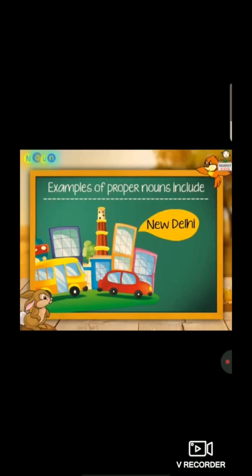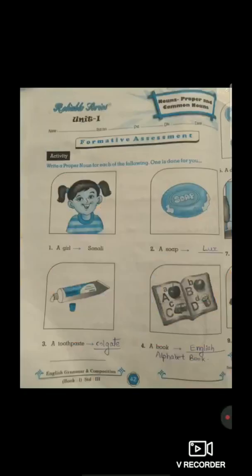So students, now everyone understood? I had explained you nouns and the types of nouns, right? So now everyone just open your combined book and take out your pencil so that you can write the notes. So students, the pic which is flashed on your mobile phone is page number 42 of your combined book. The topic is nouns, proper and common nouns.